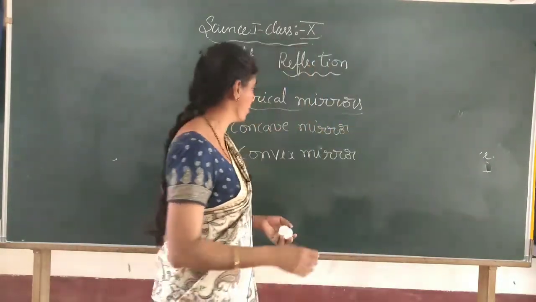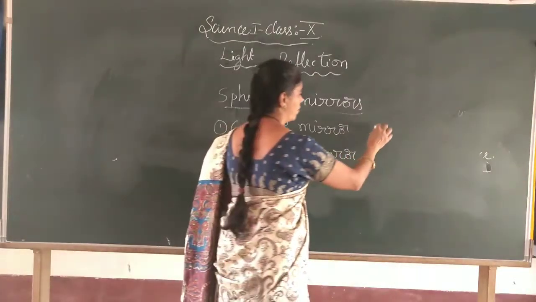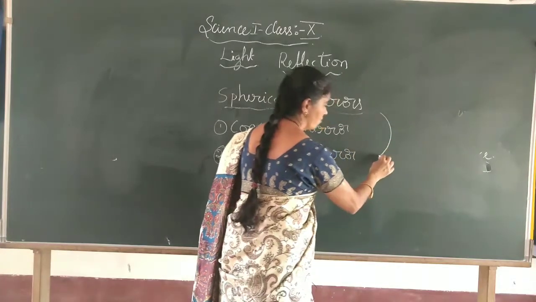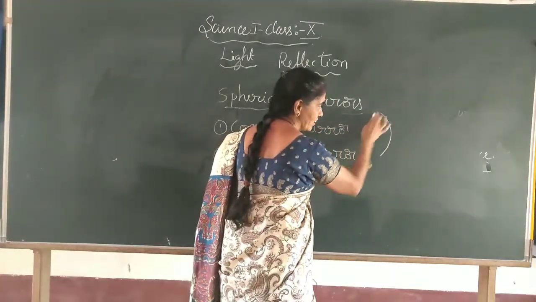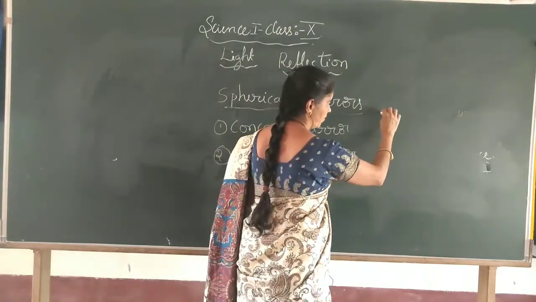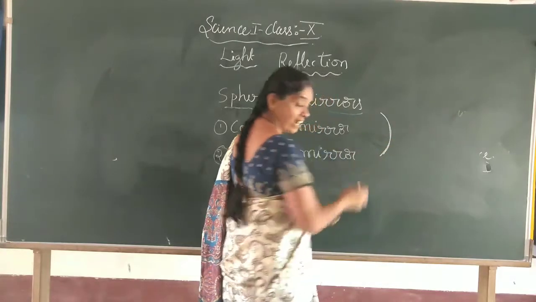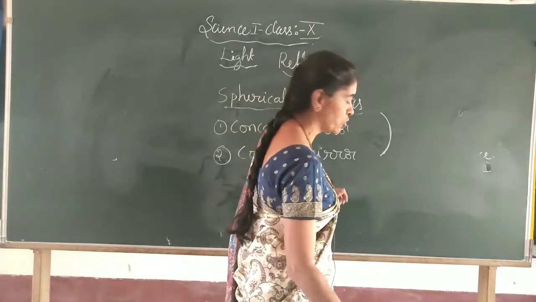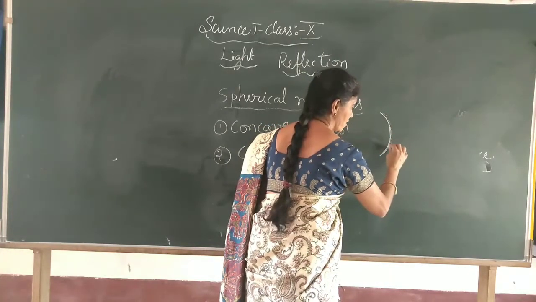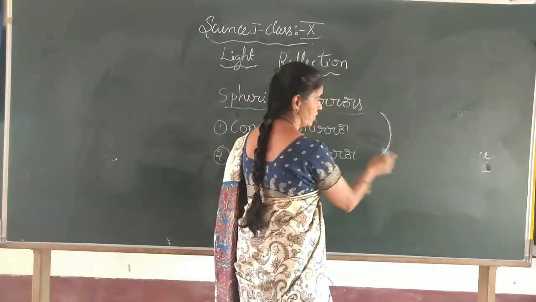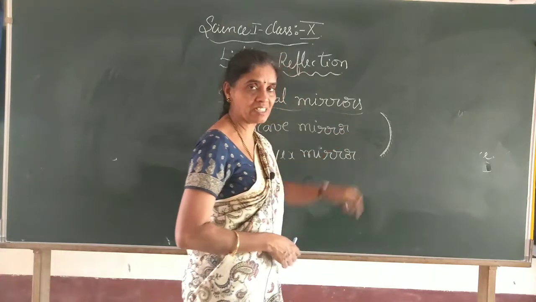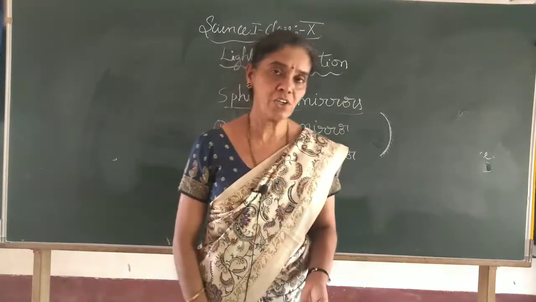And if you want to draw the figure on the blackboard, usually we will indicate a concave mirror this way. It is a cave. When you enter the cave, the cave looks like this. So you are entering the cave, so you can remember concave. This side is the reflecting surface, and for the non-reflecting surface, usually we draw lines like this. This is the non-reflecting surface. So when light goes, it reflects from this side. We will draw the diagram like this for a concave mirror.